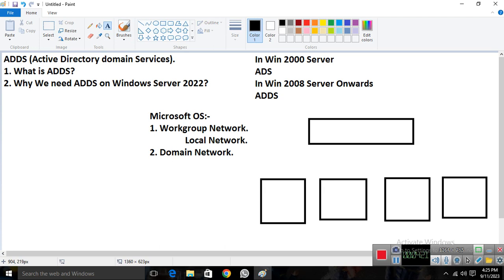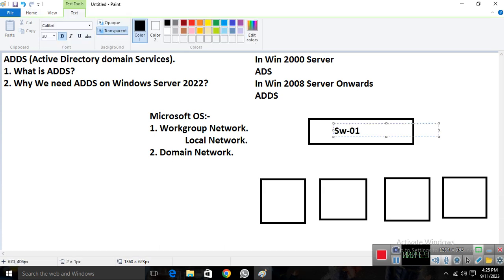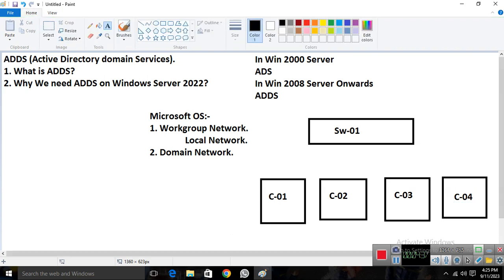Imagine this is my switch, and we have devices: client 01, client 02, client 03, and client 04. We have 4 clients, and I connect all 4 clients with the help of my switch like this. So this is a simple workgroup network.